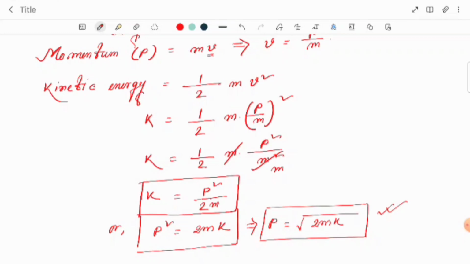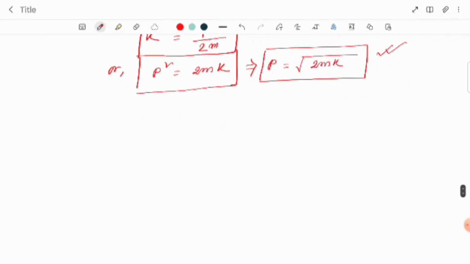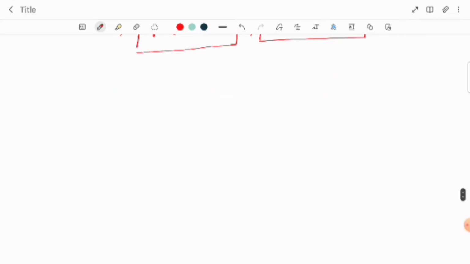One question can come, generally it is coming. Suppose any two bodies we are having, one is a very light body and another one is a heavy body. Means which one is having the kinetic energy more, if the mass is more, like this type of question it can come.